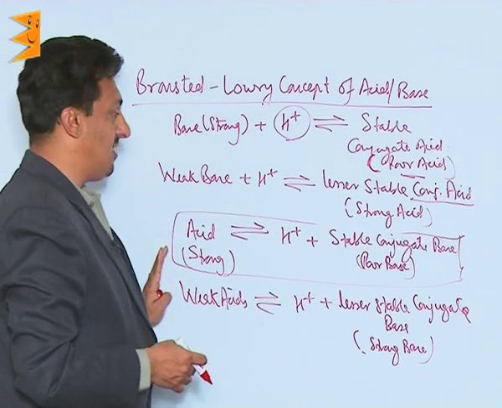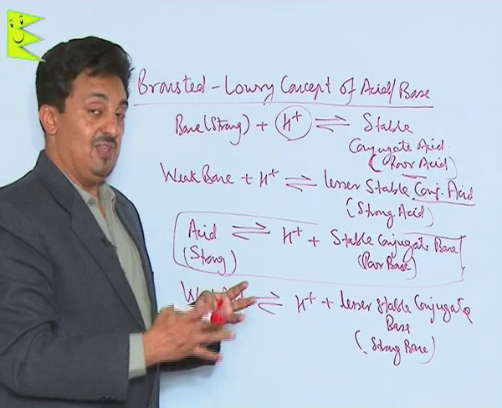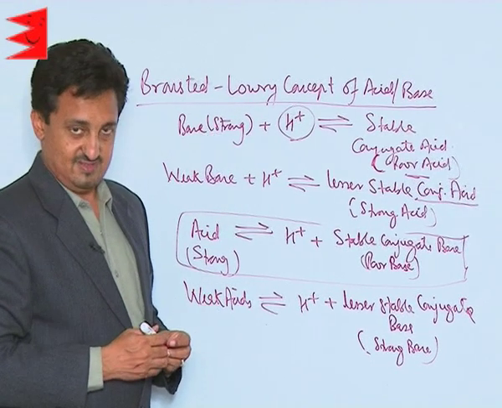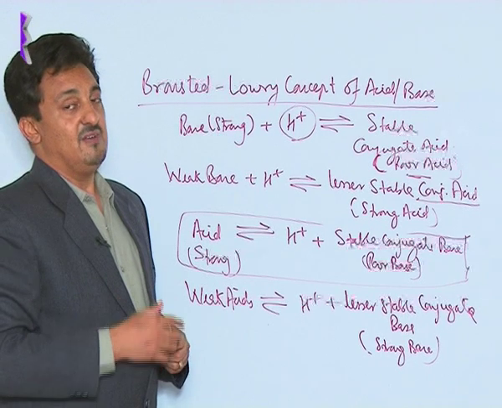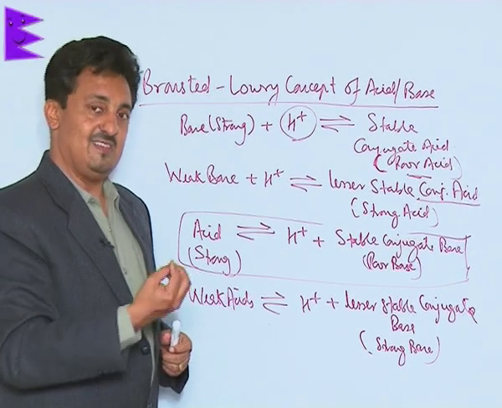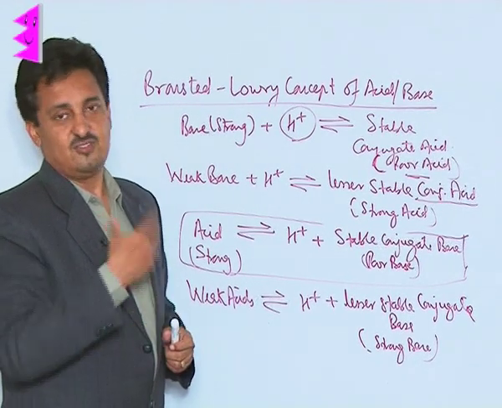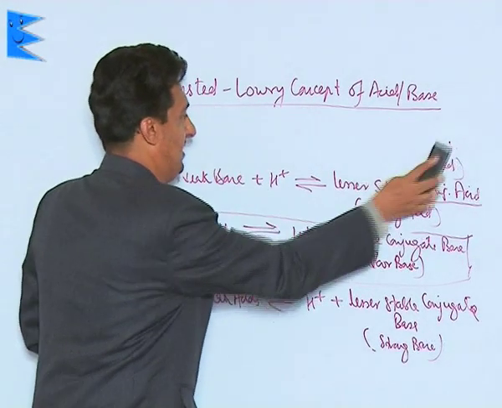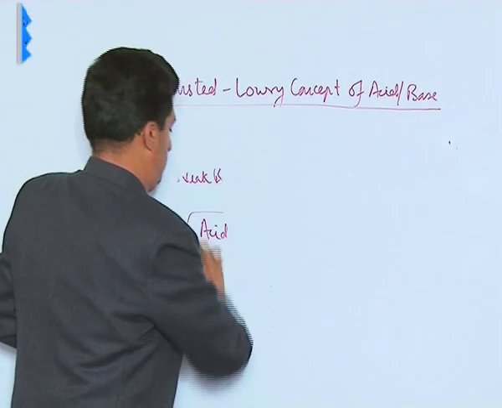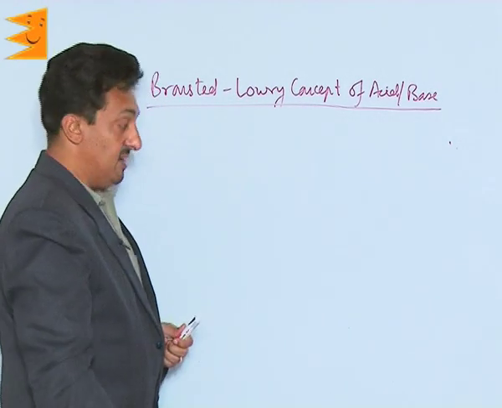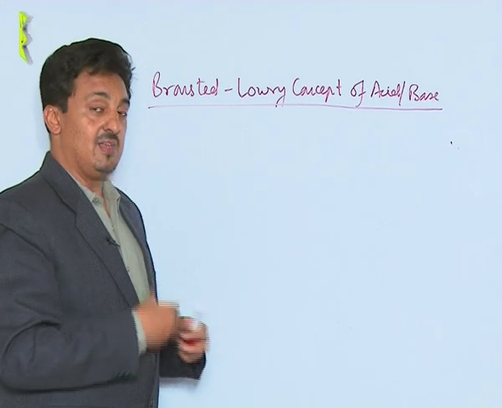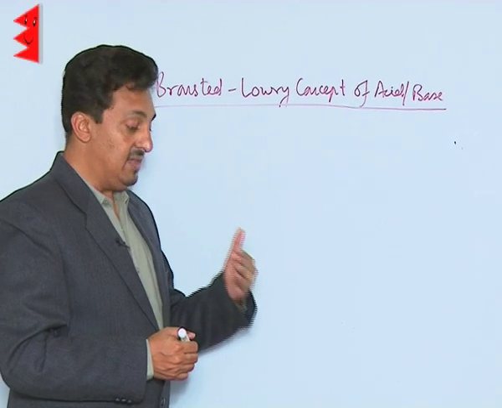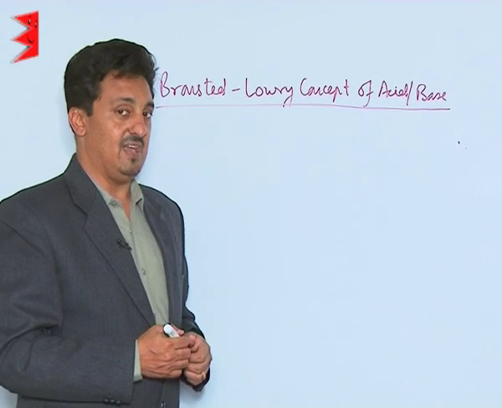So this is how accordingly we can compare the acidic or basic strengths of the different acids and bases. And on the basis of this, we are able to classify the acids and bases as strong acids, strong bases, weak acids, and weak bases. Like, let me give you an example. After going through this concept and accordingly classifying the system, we can now name certain strong acids and strong bases and weak acids and weak bases.